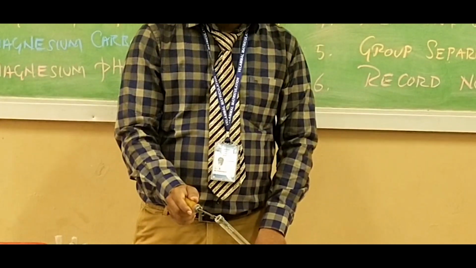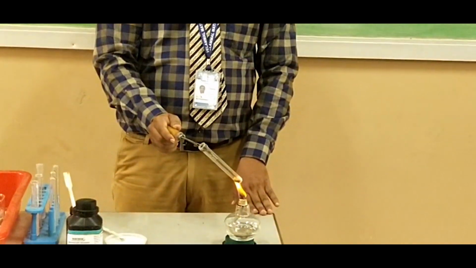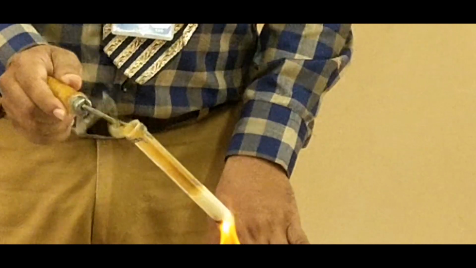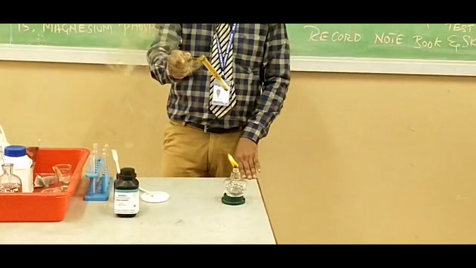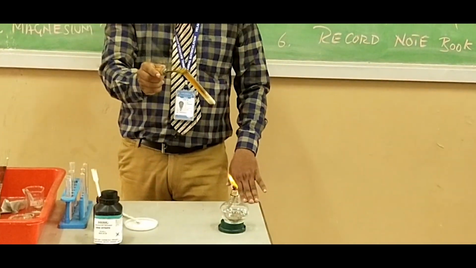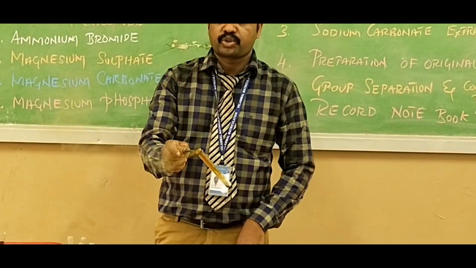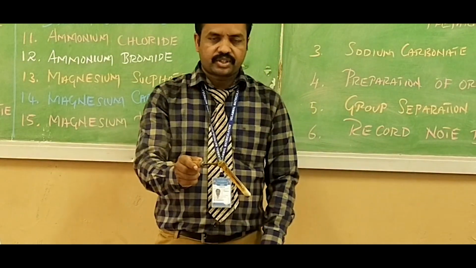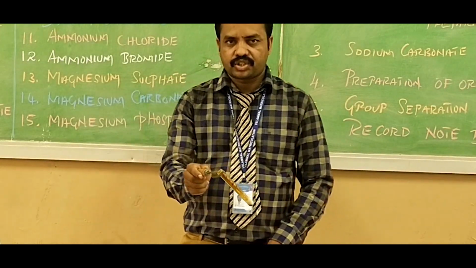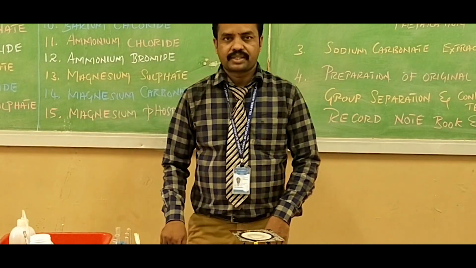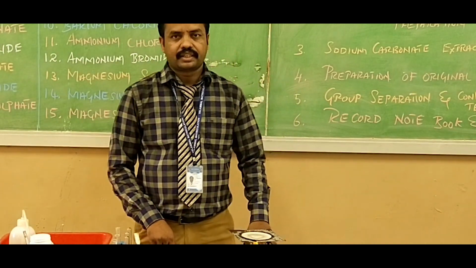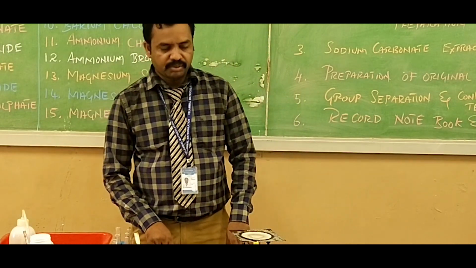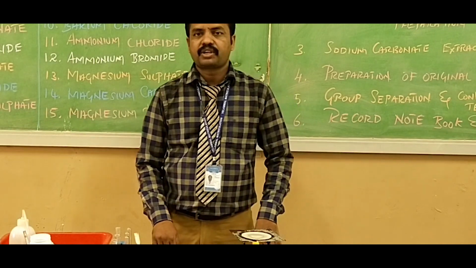While heating, a reddish brown gas evolves. This is due to the liberation of NO2 gas. So this copper turning test confirms the presence of nitrate in lead nitrate salt. This test is known as the copper turning test. Next, we are going to analyze the presence of nitrate, the acid radical present in lead nitrate, by using sodium carbonate extract. Before that, we have to prepare the sodium carbonate extract.